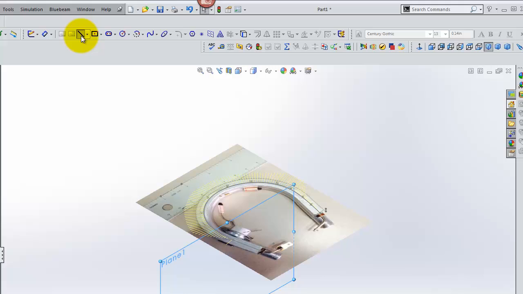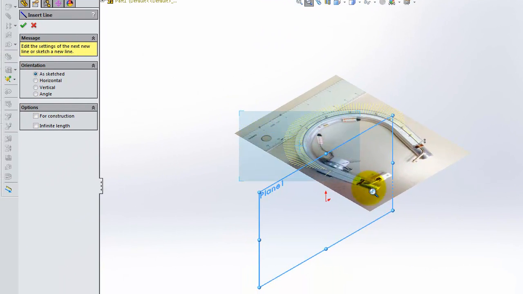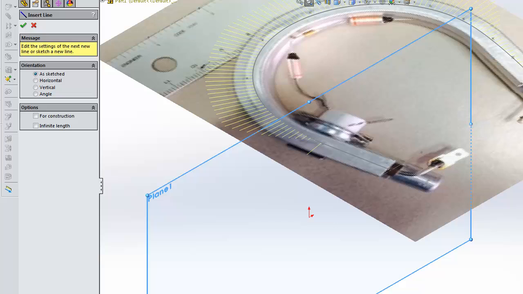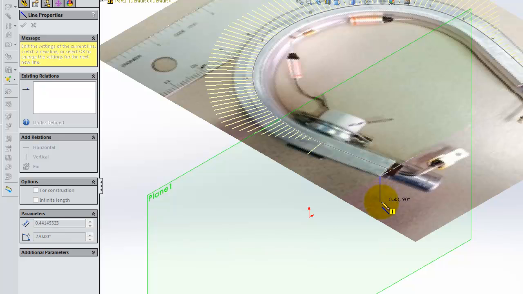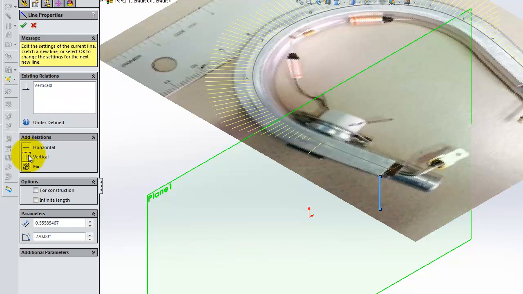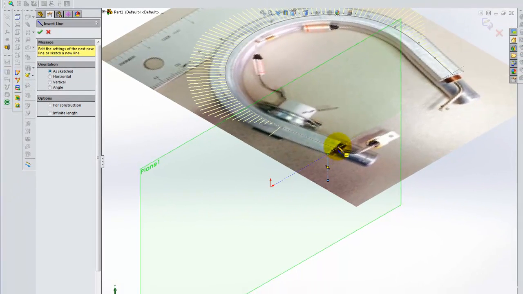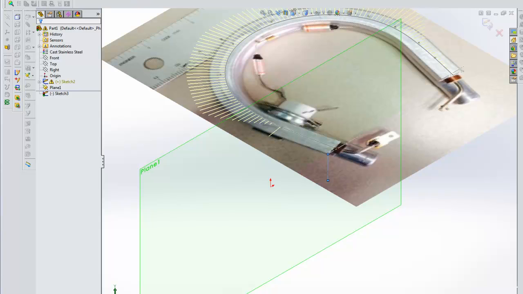So I'm going to open a sketch on plane number 1, and I'm going to drop a vertical line. Zoom in just a bit, make sure I'm getting as close as I can to that endpoint. Drop a vertical line right there, straight down. I'll make sure it's straight down by making sure that it's vertical, and we can make that a construction. Now I have enough information to add a plane that's running along the edge of the plane, along this line. So I'm again going to close this sketch.